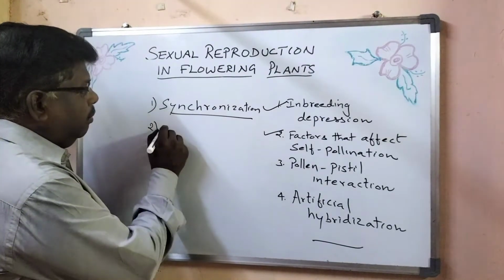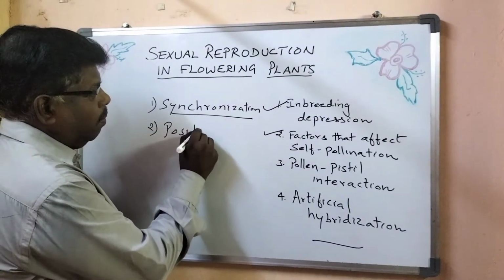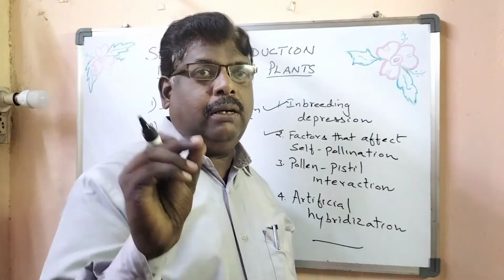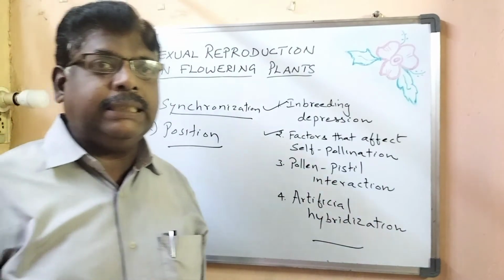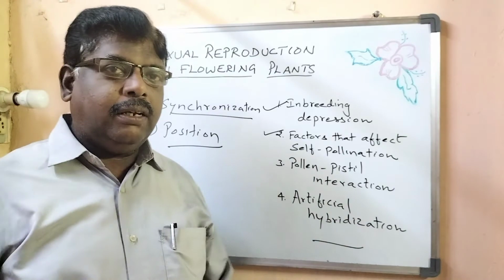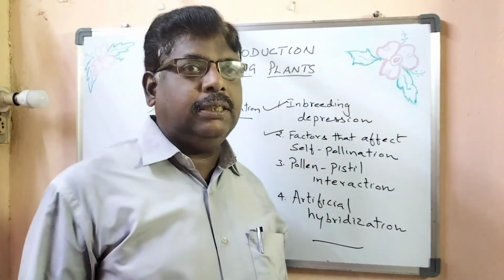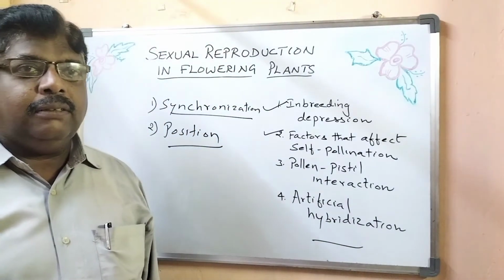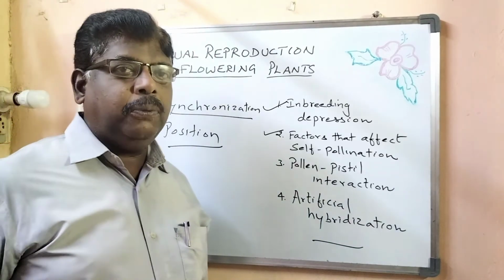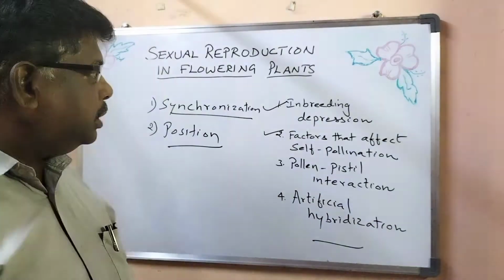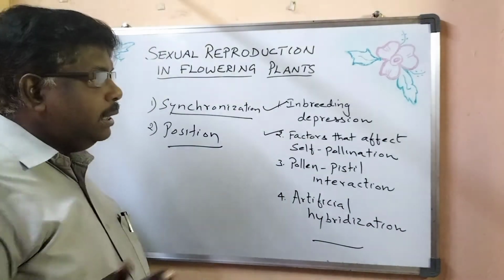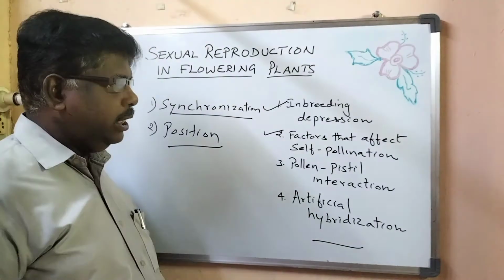Second thing, the position of the male and female parts, especially the stamen and the pistil. If they are at different positions, again it results in discouraging self-pollination. Different positions of the male and female reproductive parts, that is the stamen and the pistil, will affect self-pollination.